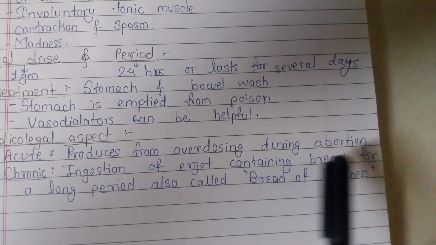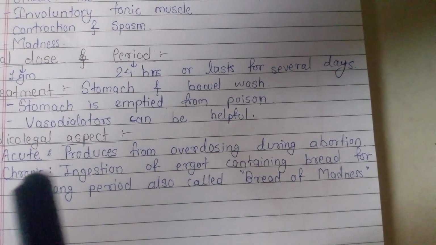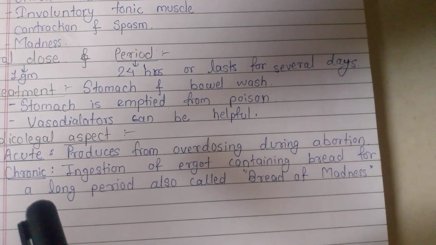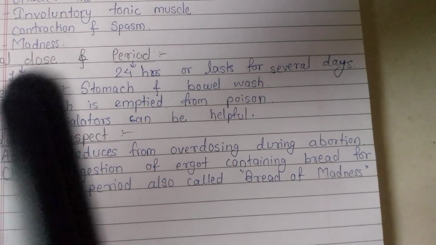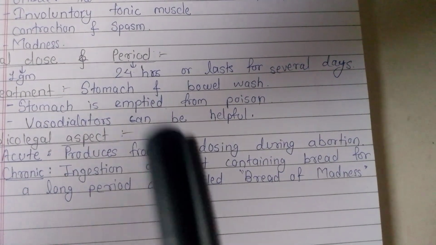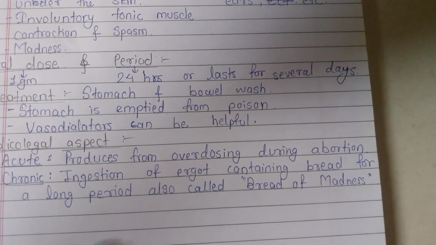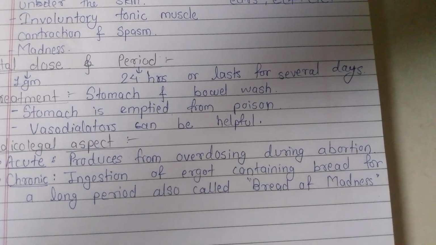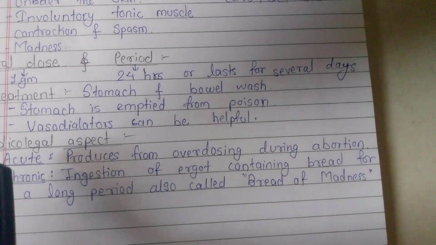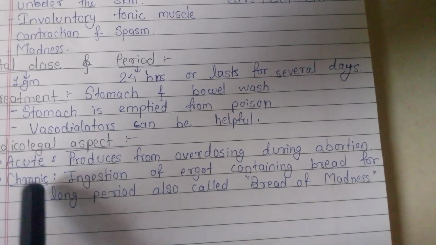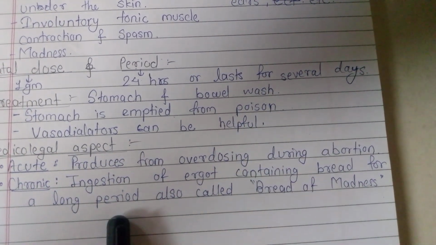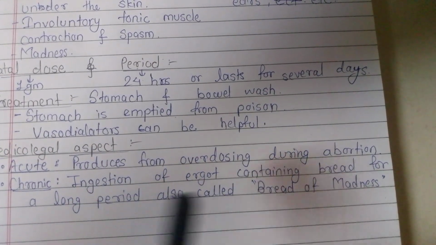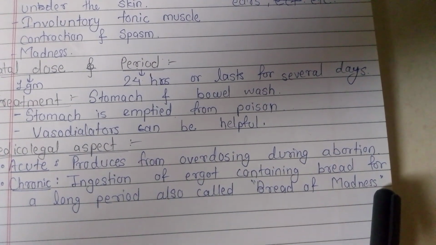Chronic poisoning results from ingestion of ergot-containing bread for a longer period. If wheat infected by ergot goes to the factory and bread is made from this infected wheat, the person who eats it for a longer period can develop chronic ergot poisoning. It was common, but it is not common now. It was common in European countries, where it was called the bread of madness.